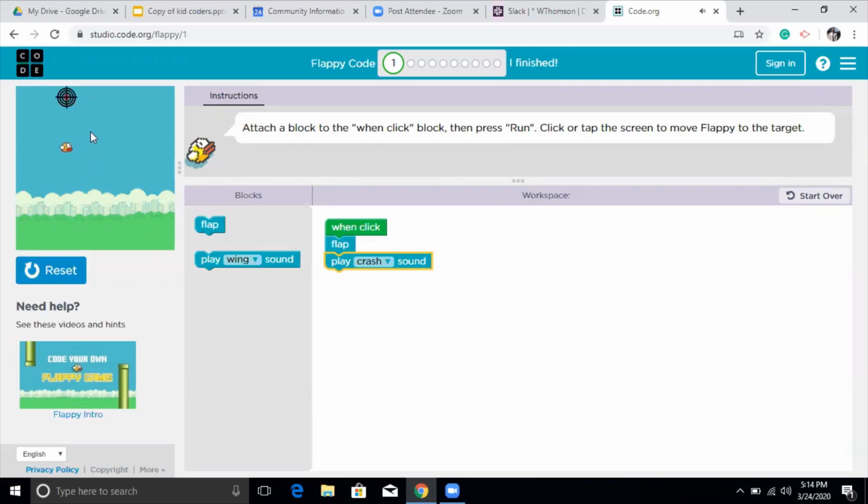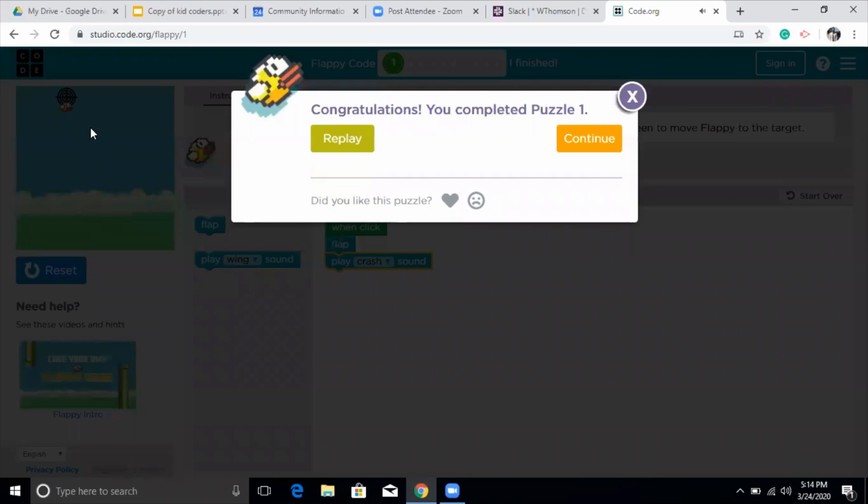And as the instruction set told me, I have to go to the top, and whenever I hit my target, it's going to tell me congratulations, you have completed puzzle one. So this is the end of our puzzle, and you can also give feedback here at the bottom if you want. This is the basic of using code.org in the Flappy game.